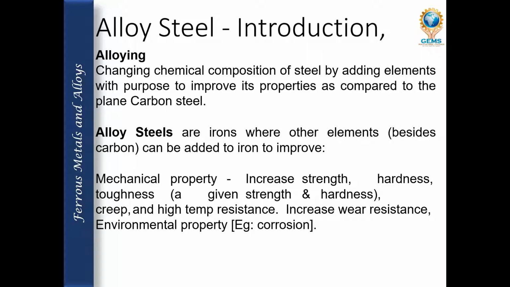Alloy steels are broken down into two groups, basically two types: low alloy steels and high alloy steels.